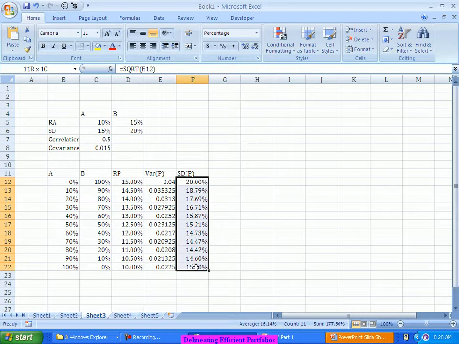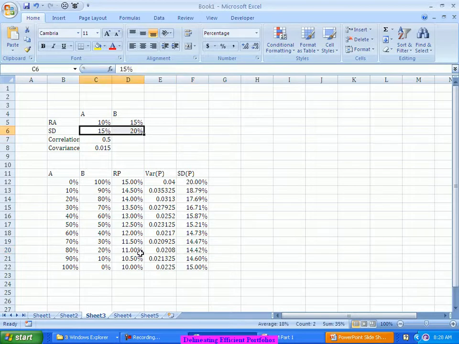Whereas in case of risk, it has come down much below the individual risk, right? Which means if I am looking at minimizing my risk, instead of investing in either A or B, if I had invested in a combination of A and B, probably the 80-20 combination, this has reduced my risk drastically. So this is the intention of portfolio management for us.